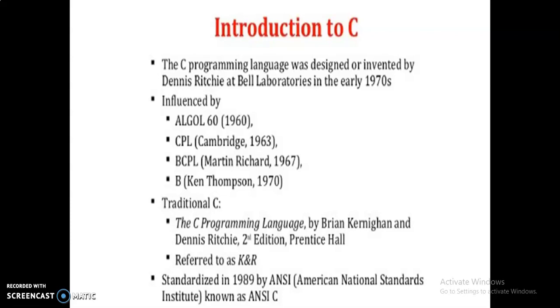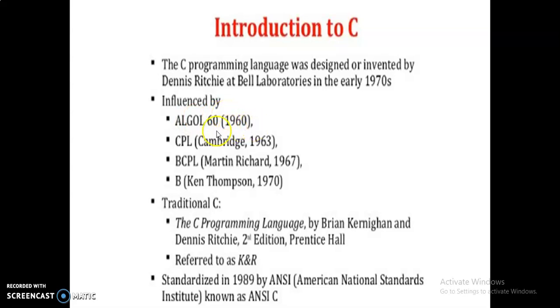The programming language C was designed or invented by Dennis Ritchie at Bell Laboratories in the early 1970s. It was developed by Dennis Ritchie at Bell Laboratories in the early 1970s. Before C programming emerged, these are the basic programming languages of C.